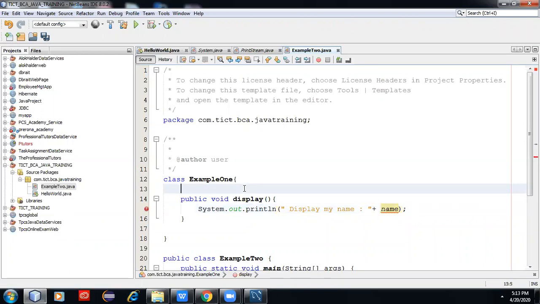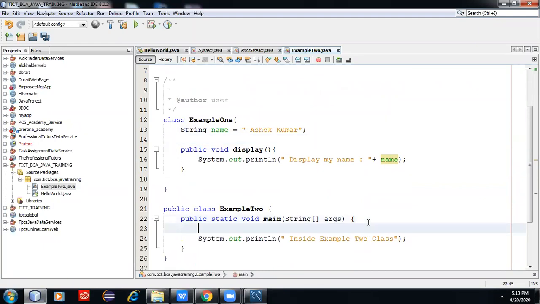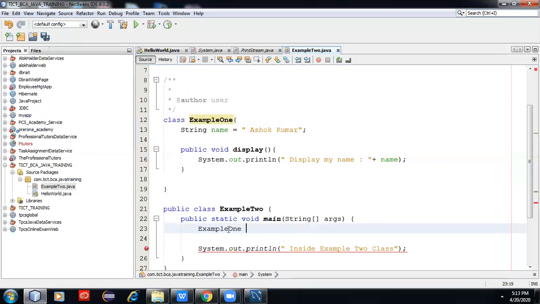I'm writing some variable. If we use two Java classes, then I have to create the object, because it is a separate Java class. I need to create an object.